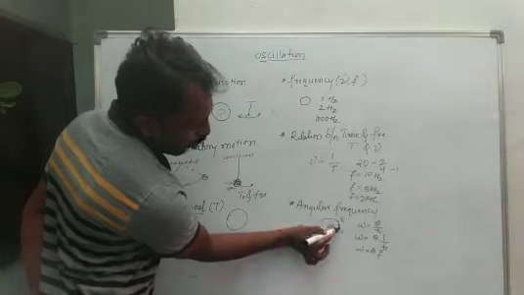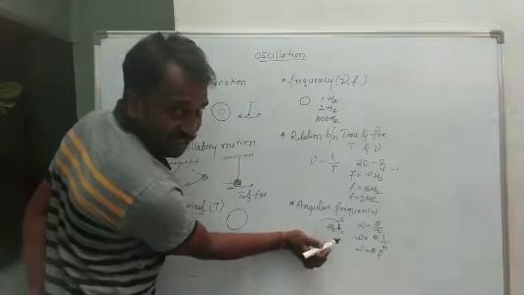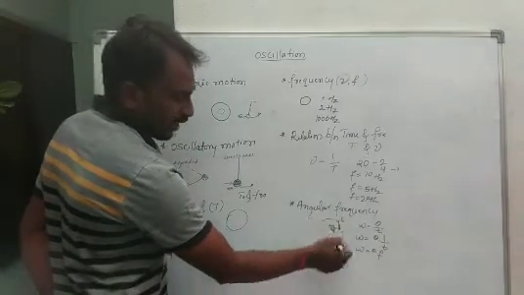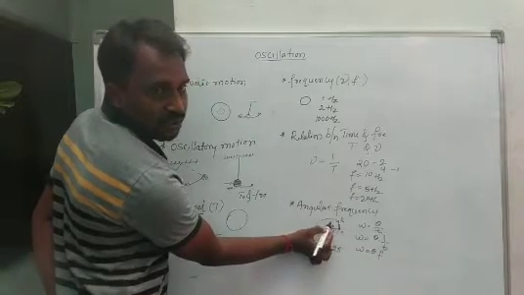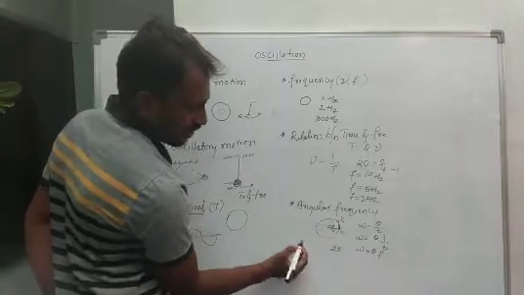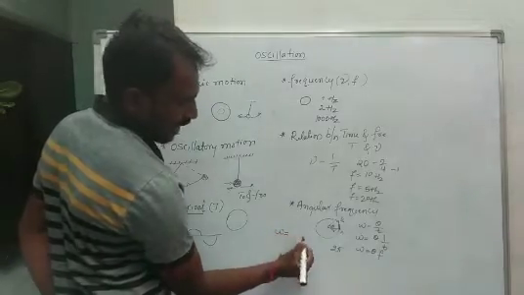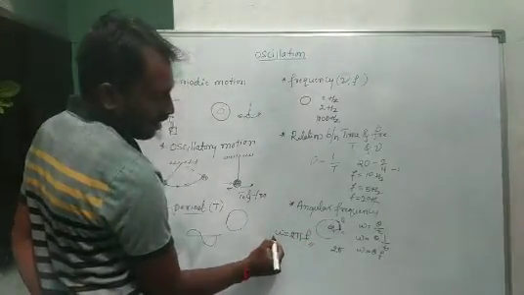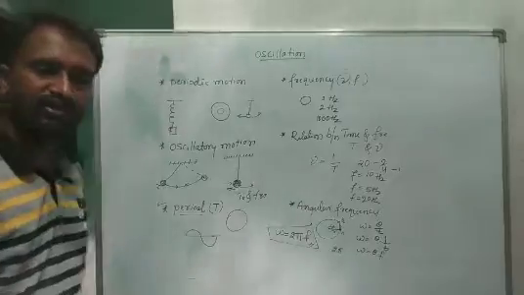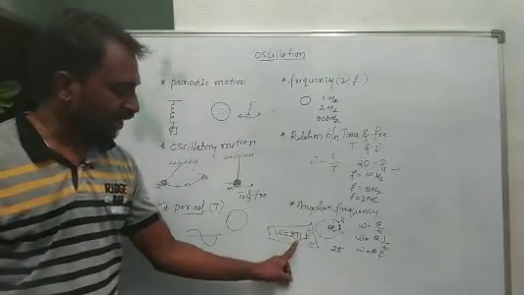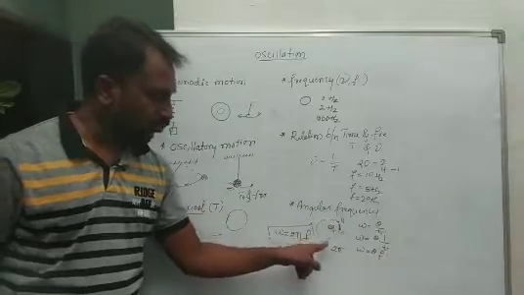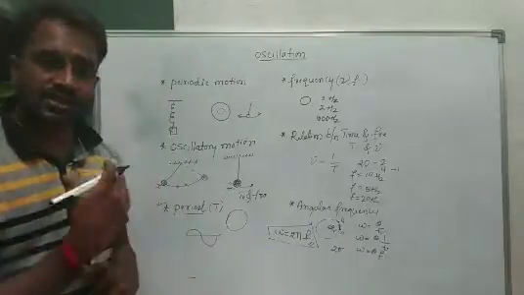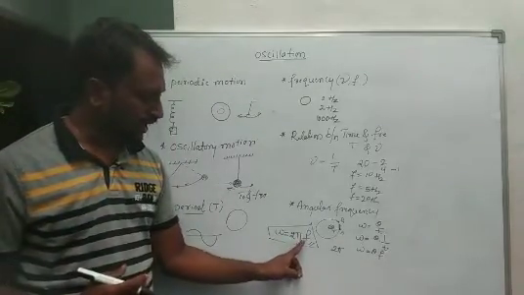Suppose this object completes one circle. The circumference of the circle is 2 pi, and the total theta value is 360. Completing one cycle means theta value is 360. So omega is equal to theta into f, and the theta value is 2 pi, so omega is equal to 2 pi into f. This is the angular frequency. Why do we consider 2 pi here? Because the object completes one complete circle, so theta is 360. So omega is equal to 2 pi into f.